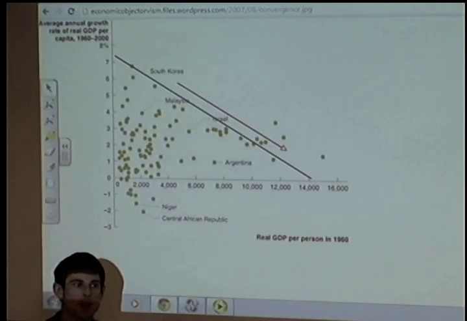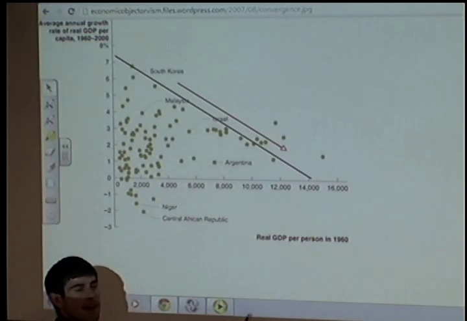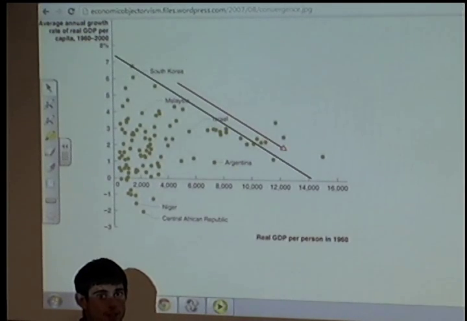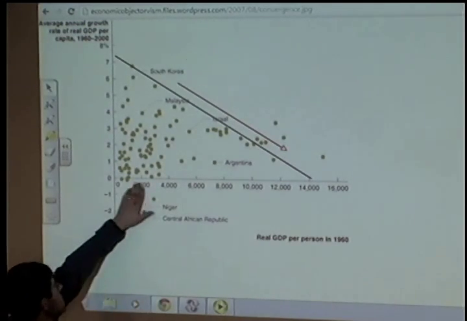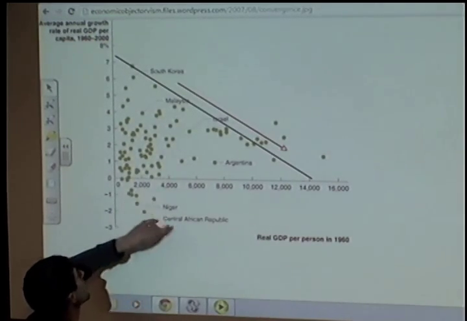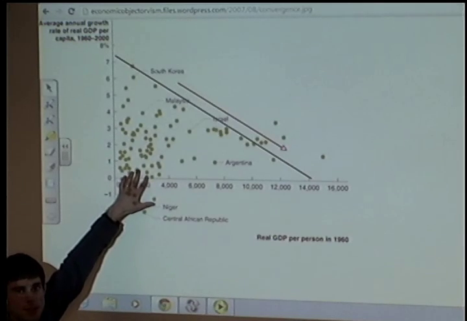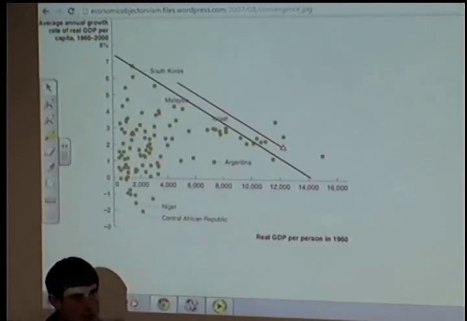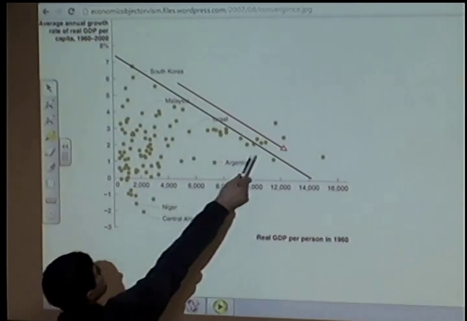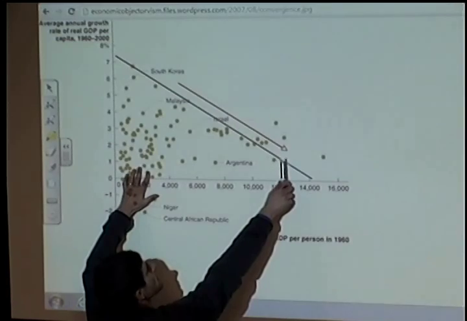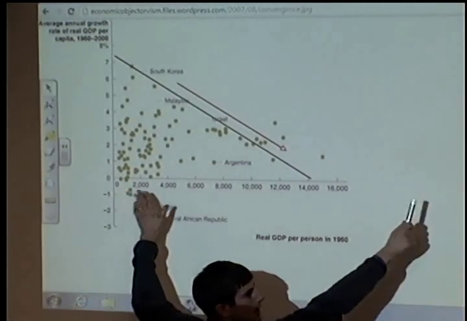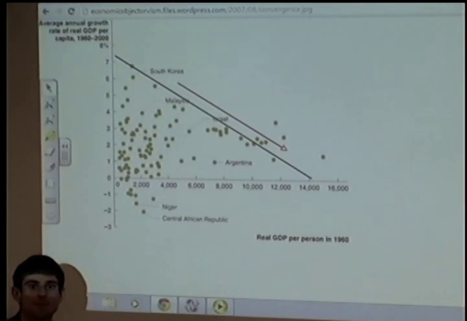So if we're thinking about our track race, that means that the guy in third place gave up, turned around, and started running the wrong direction. And that's what we see some countries have done. Other countries have had minimal growth, and they were the poorest in 1960, so that tells us that they're still the poorest countries today. Okay. Furthermore, since these countries over here are growing faster than these countries, they were richer in 1960 and they're growing faster, they've pulled way ahead present day.